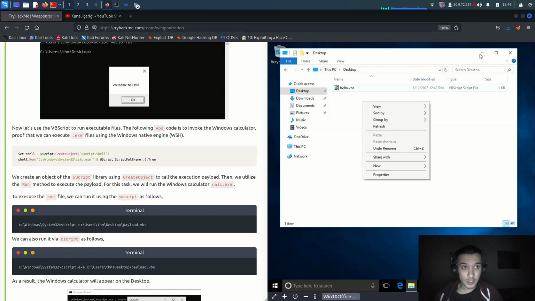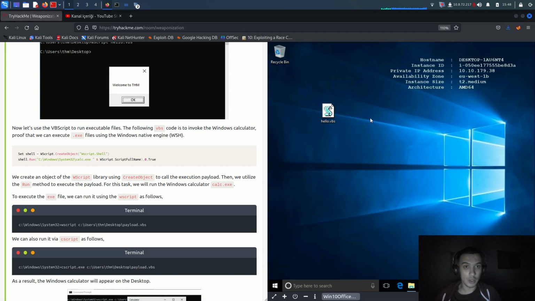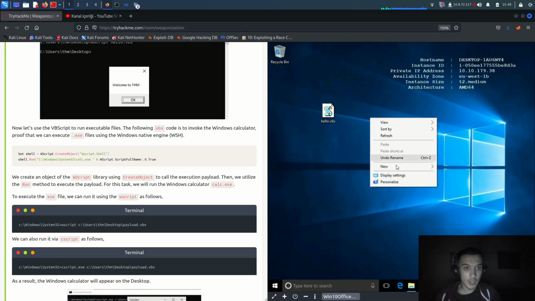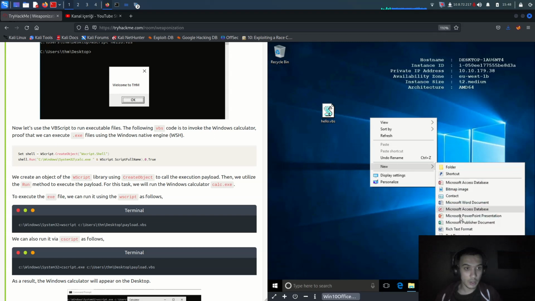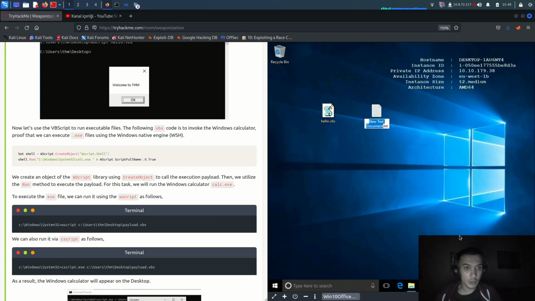Alright, let me close the tabs and exit these tabs, and I'm running another command here. Oh my goodness, it's really slow because we're using the AttackBox here. Let me say New there, and add a text document. Alright, let me say enter. I didn't want to use New Text Document here, but it doesn't matter, it will be fine.